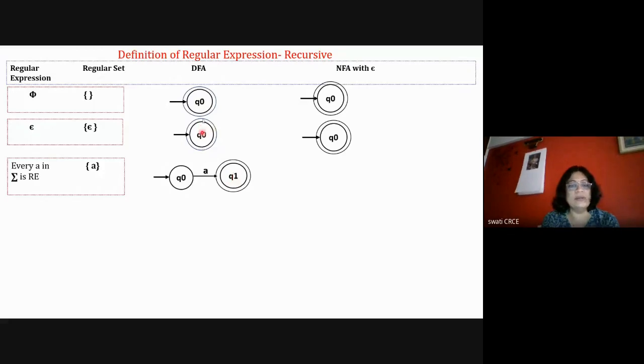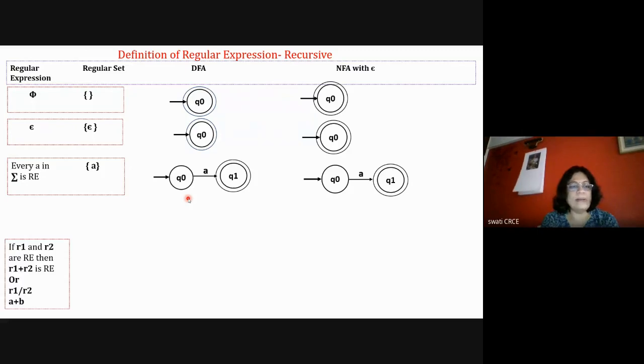This is a DFA. These DFA diagrams are not standard. The designer can draw as per his logic, so there can be multiple designs by multiple designers for the same sets. But here it is simple, so it is the same. If it is a complicated regular expression, then you may have different types of diagrams as per your logic. But NFA with epsilon diagrams are standard. So my NFA with epsilon diagram for A will be the same. Here it is simple because it is only a single symbol.